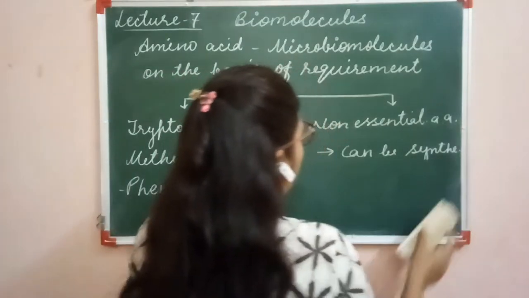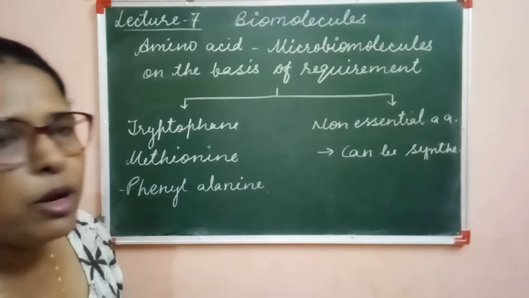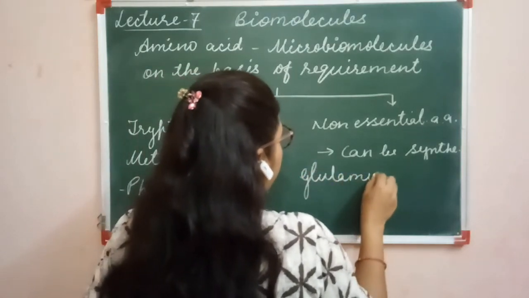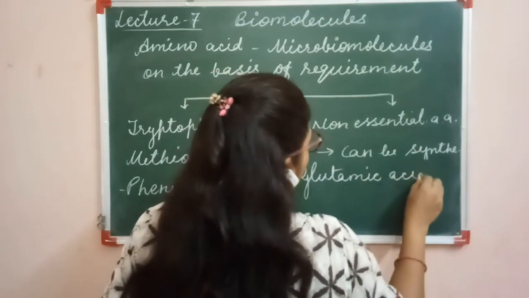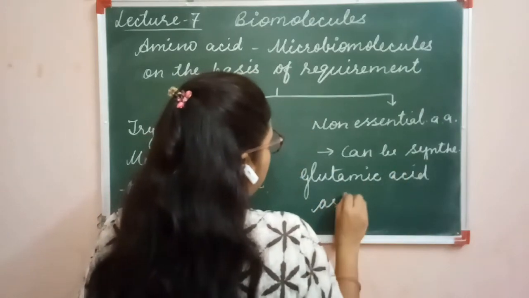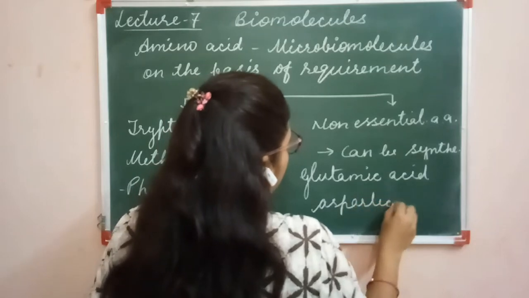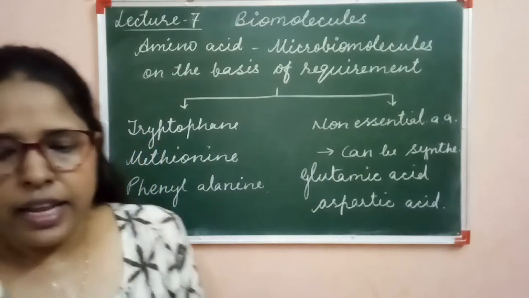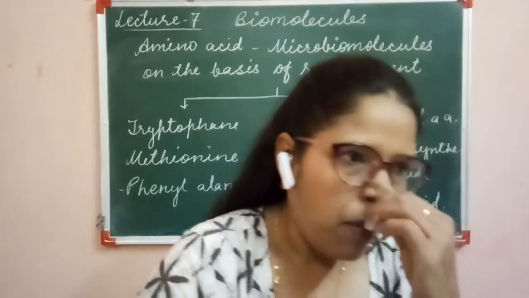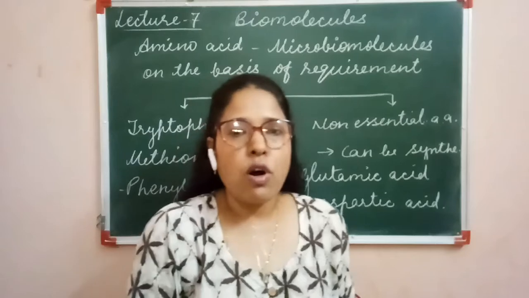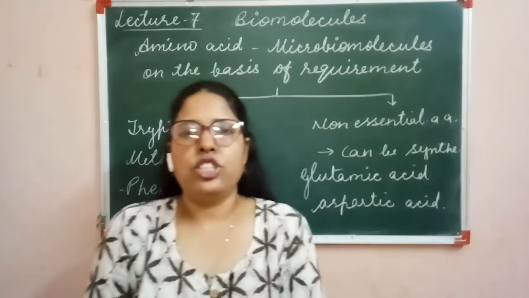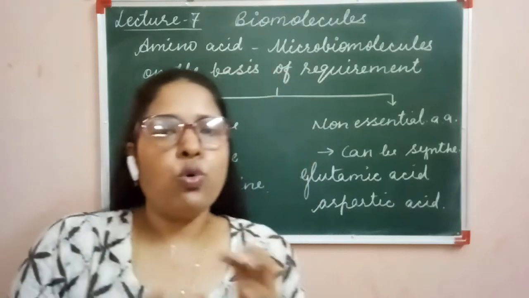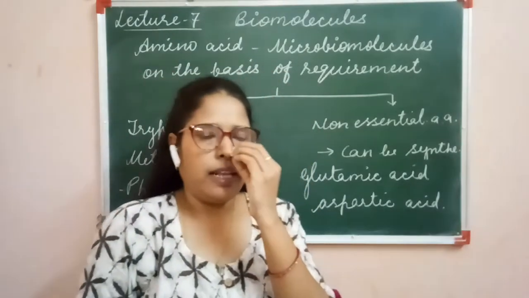And the examples of non-essential amino acids are glutamic acid and aspartic acid. These are synthesized by the body itself. They cannot be taken in by food. Some of the amino acids are also called semi-essential amino acids, which are required only during the growth period and during the lactation period.